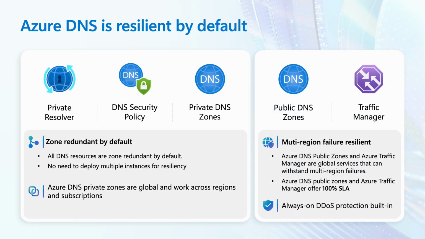Now, last but not the least, DNS is often overlooked, but it's absolutely critical. Azure DNS is zone redundant by default. You don't need to deploy multiple instances for resiliency. Private DNS zones are global, working across regions and subscriptions. Public DNS zones and Traffic Manager can withstand multi-region failures, and there's a 100% SLA for public zones and ATM, which is Azure Traffic Manager.